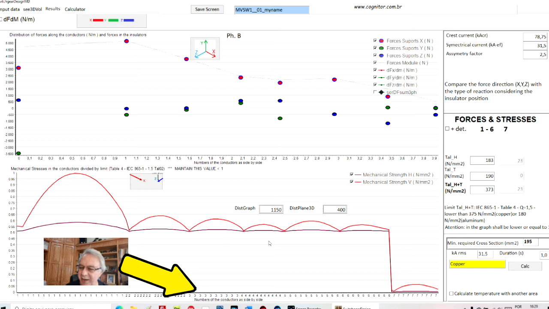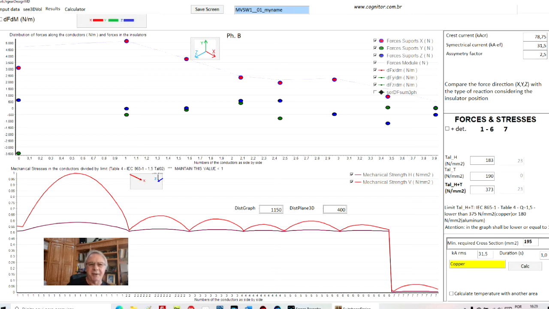You can simply see everything you need to analyze, in this case, the mechanical stresses or the forces in the insulators, which can be in compression, in tension, or flexion. I will explain this in the training. But anyway, here you see the results.